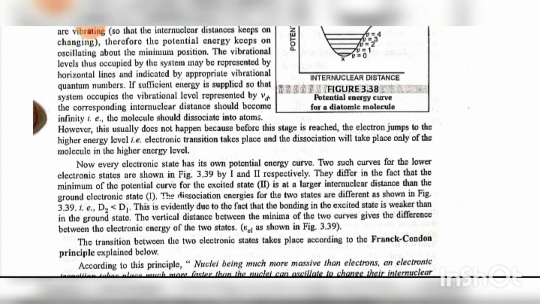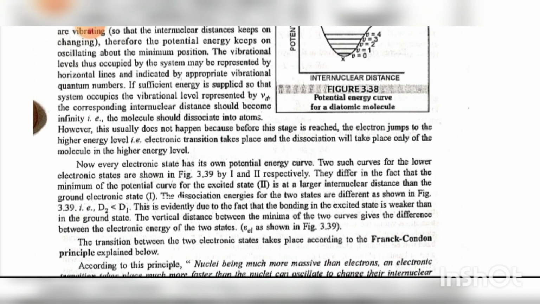If sufficient energy is supplied so that the system occupies a vibrational level represented by Vd, the corresponding internuclear distance should become infinity. That is, the molecule should dissociate into atoms. However, this usually does not happen because before this stage is reached, the electron jumps to a higher energy level, that is, an electronic transition takes place, and dissociation will take place only for the molecule in the higher energy level. Now, every electronic state has its own potential energy curve.